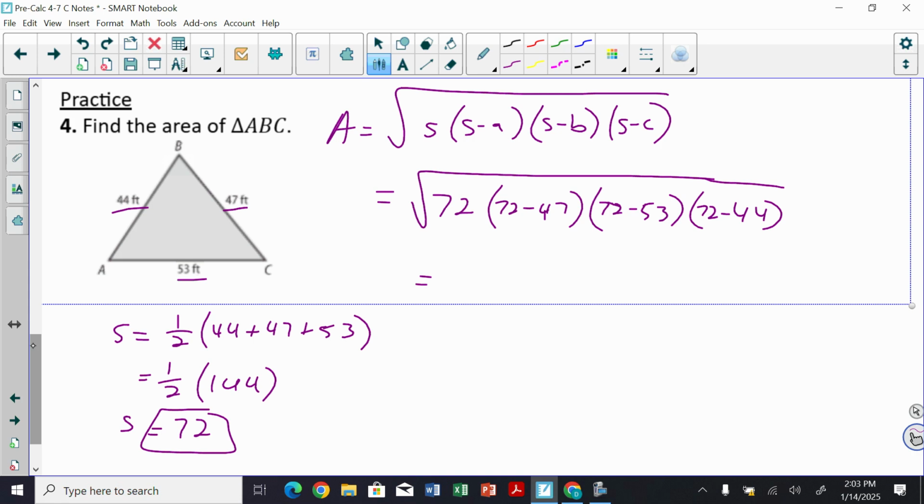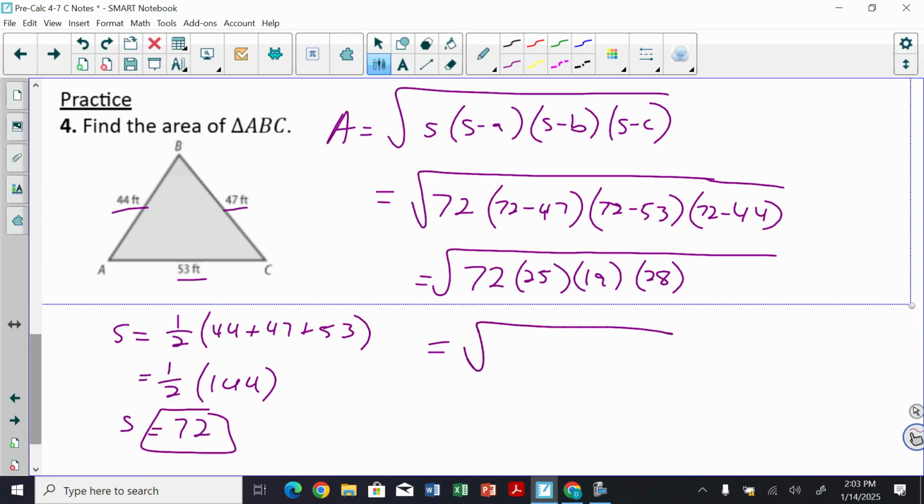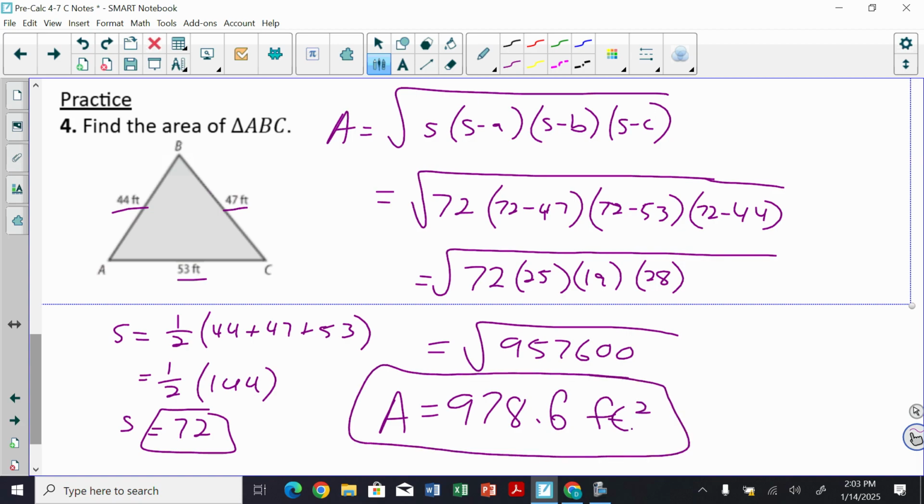Multiplying, again, just do the subtraction first, right? Order of operations, do the parentheses first. So it really comes out to 72 and then we have 25 here, 19, and 28. So we multiply all four of those numbers, and you end up getting a large number that we're going to take the square root of, 957,600. Square root of that, we get the area equals 978.6 feet squared of our area.